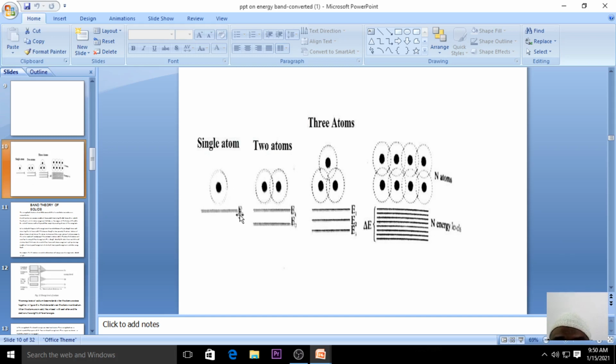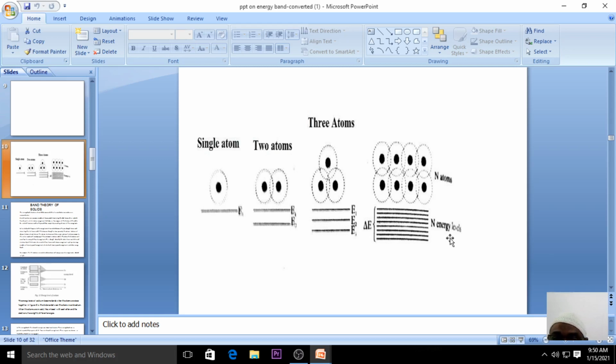When you increase the number of atoms further, for your understanding we started with hydrogen. Now in the case of helium, which consists of two atoms, you will definitely have two energy levels like this. If you go on increasing in the order of atomic number, with one atom, two atoms, three atoms, you get three energy levels. If n atoms are there, you get n energy levels.